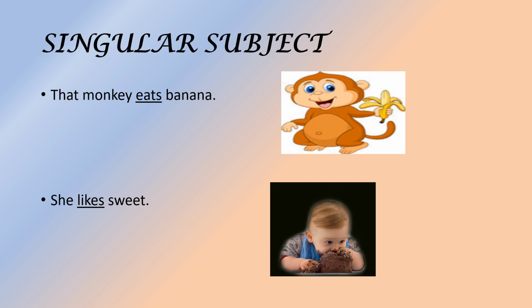So let us talk about the singular subject and clear with this example. That monkey eats banana. Here we have used the verb eats because the subject is singular in number. Where the monkey is only one and the verb is also singular. So it agrees with the subject. Okay. Again she likes sweet. Here she is in the third person and likes, the word likes verb agrees with the subject, that is she. So she likes sweet and the verb agrees with the subject. Okay students.